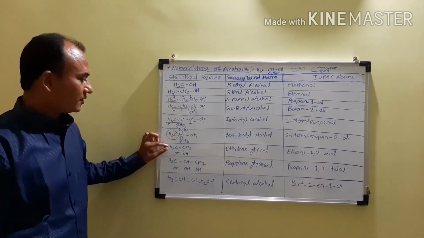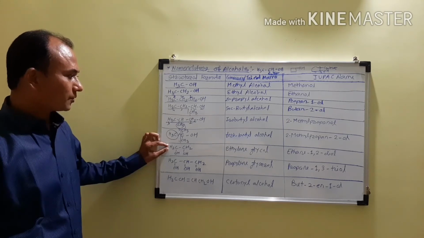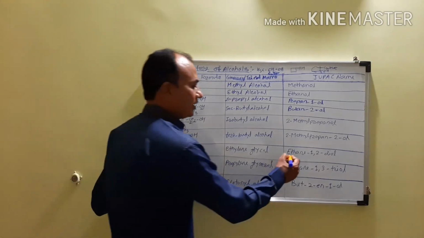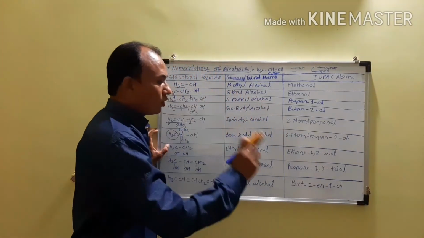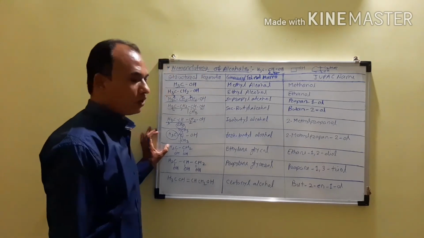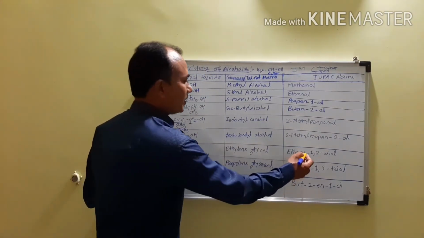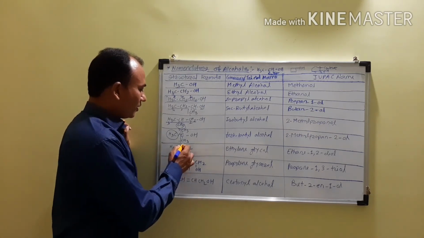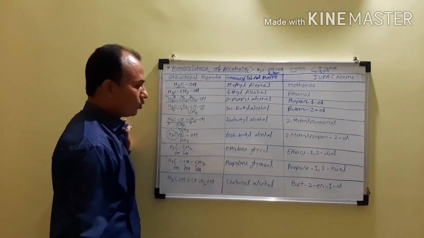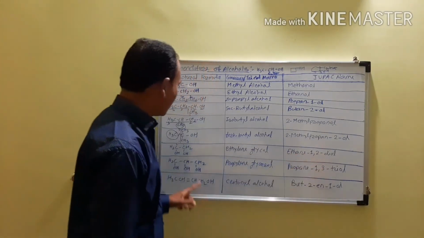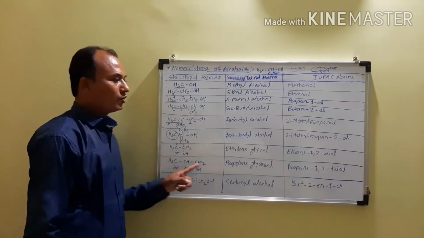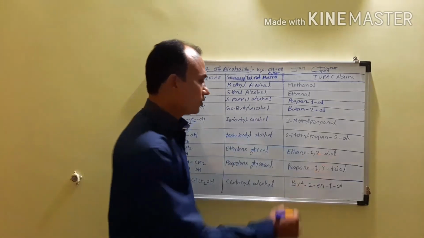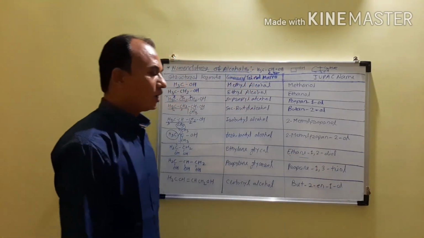For example, in this example CH2OH, CH2OH. It contains 2 carbon atoms, so the parent alkane is ethane. It remains as it is. You do not have to replace the E in polyhydric alcohols, and therefore the E remains. Then you have to write the positions of the two OH groups. So 1,2, then it contains 2 hydroxyl groups, and before OL you have to write the prefix di, so it becomes diol. So the name becomes ethane-1,2-diol.